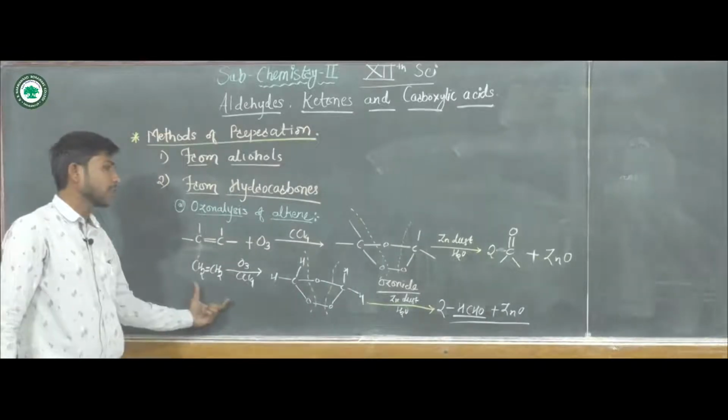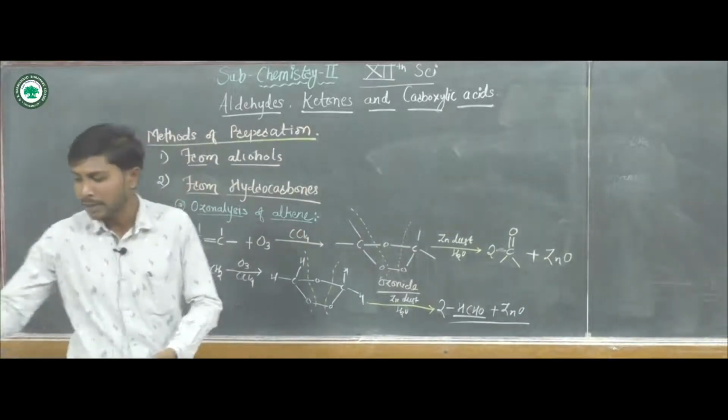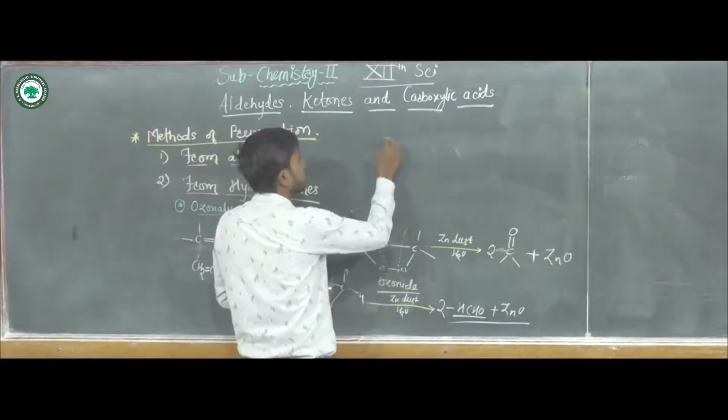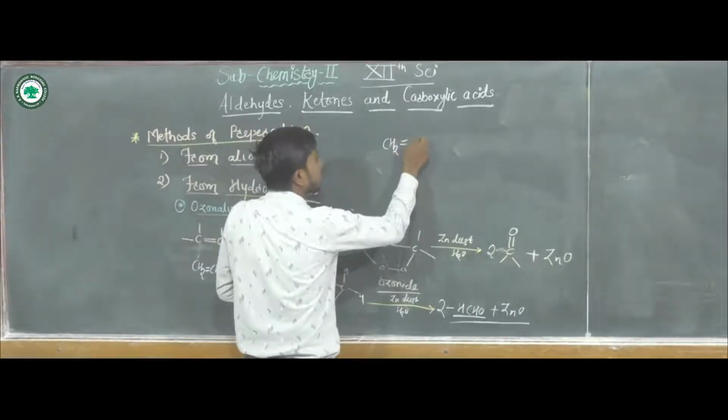Instead of using ethene, you can use another reaction. We can see here, this is an unsymmetrical alkene.